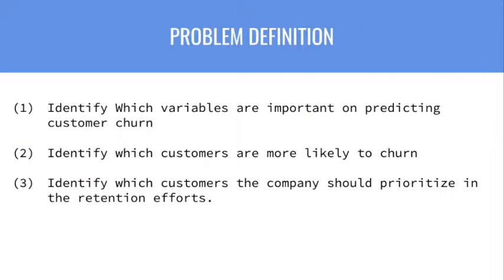So let's start off by discussing the objective and problem we tried to solve through our project. The main objective for this project was to design a prediction model that accurately identifies whether a customer will churn or not from a telecommunications service.